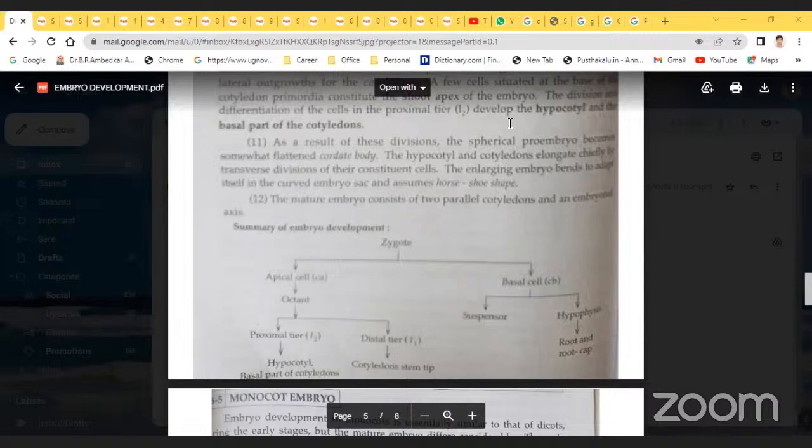But after the class, you prepare. Nowadays there is too much social media, Google sources, so many books, so much material, YouTube videos. But once you listen to one topic, then prepare your own notes. That is very good for you, not only for these exams, but also useful for competitive exams.